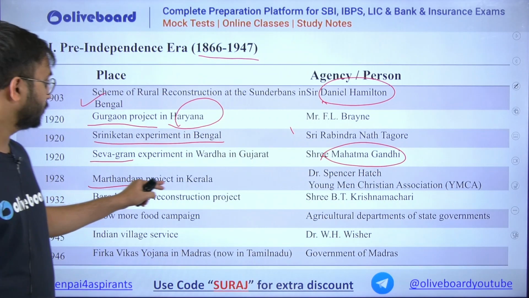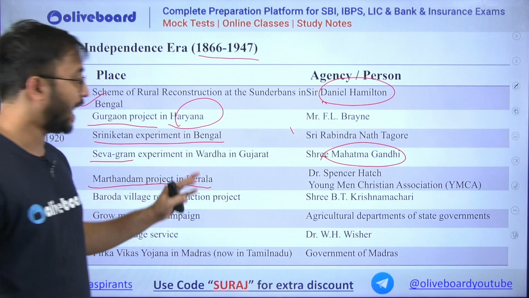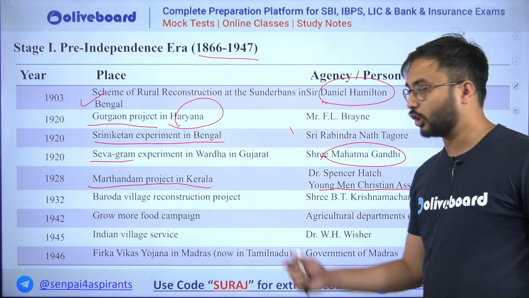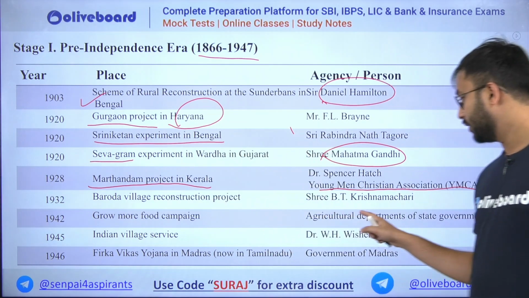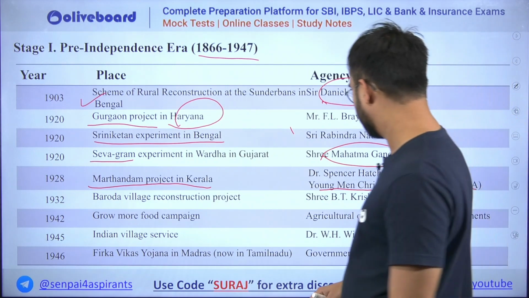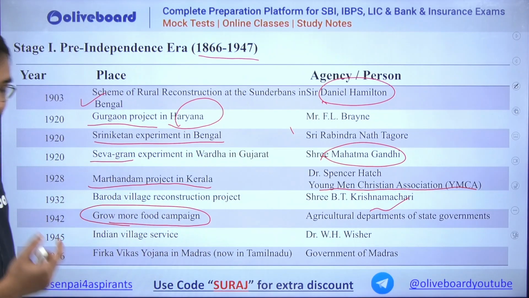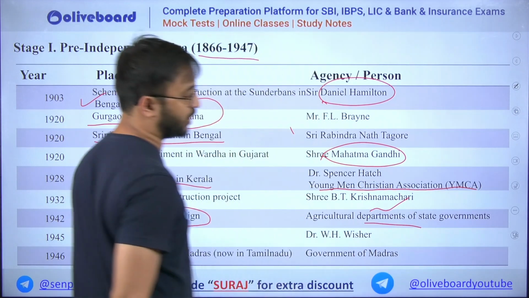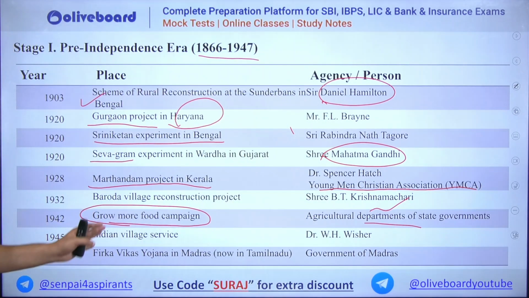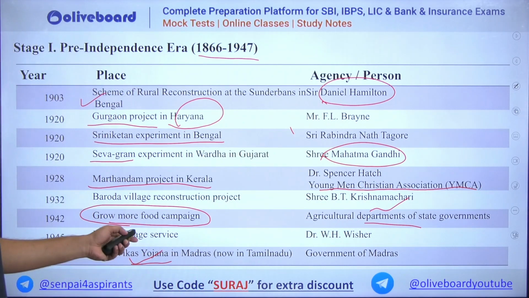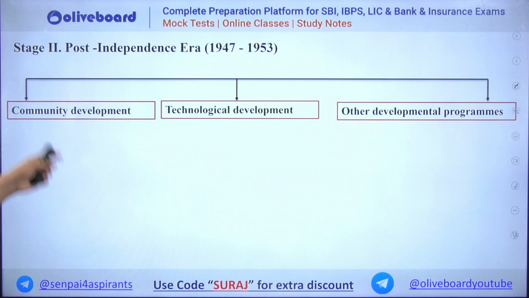Then Marthandam project in Kerala was started by Spencer Hatch and the Young Men's Christian Association, that is YMCA. Then Baroda village reconstruction project, very important project. This was started by Krishnamachari. Okay. Then Grow More Food campaign. It was started in 1943 by the Agricultural Department of State Governments. Then Indian Village Service started by Vishar, and Firka Vikas Yojana in Madras started by Government of Madras. So these are some pre-independence era initiatives.